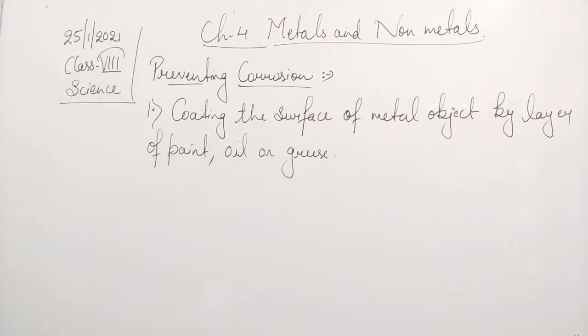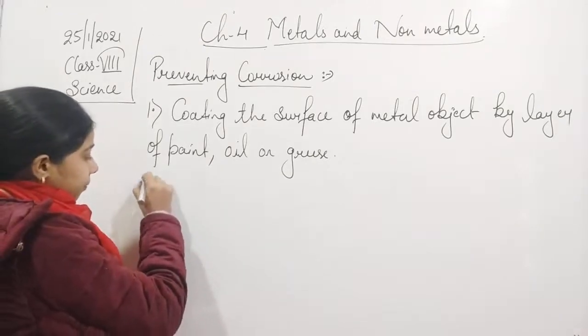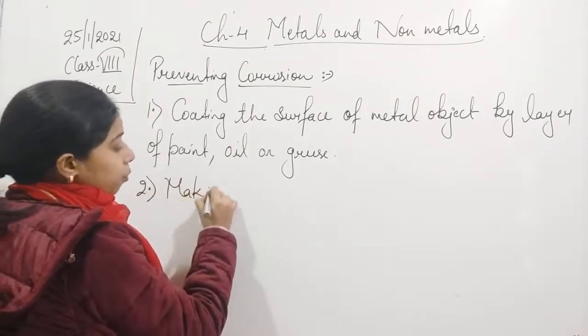The second thing is making alloys. I'll tell you what an alloy is.